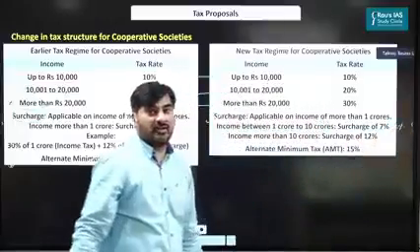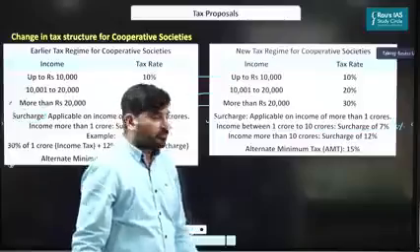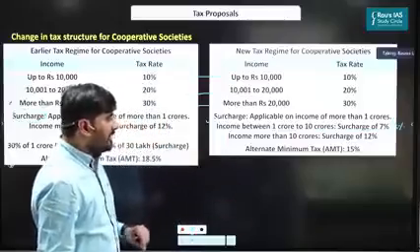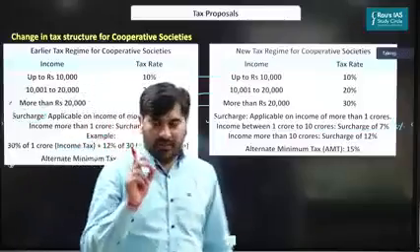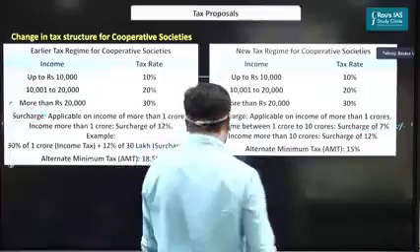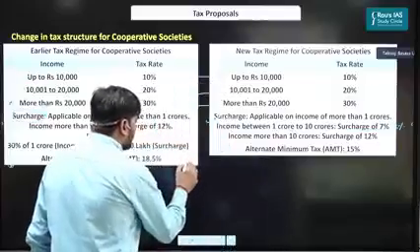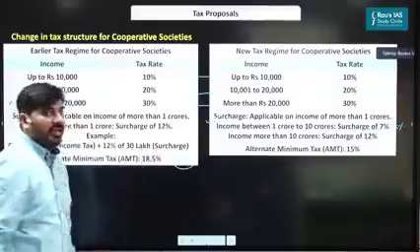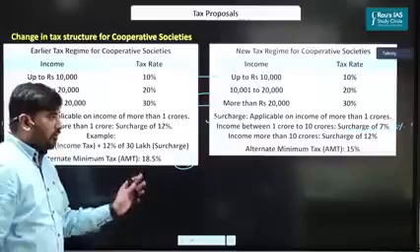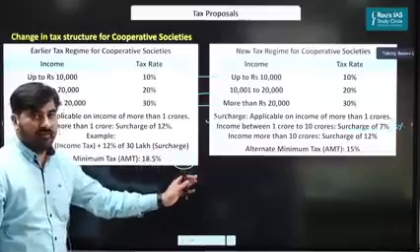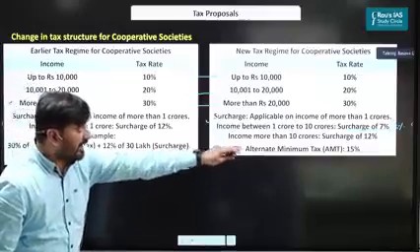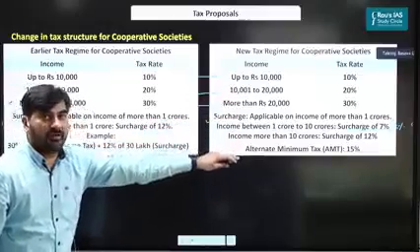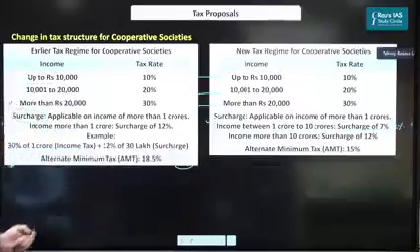So they'll pay a lower surcharge. Second, if you see alternate minimum tax, the minimum alternate tax for companies is 15%. But earlier, the cooperative societies used to pay tax of 18.5%. So to have a level playing field, we have brought down the alternate minimum tax for the cooperative societies to 15%. So that's the first change.